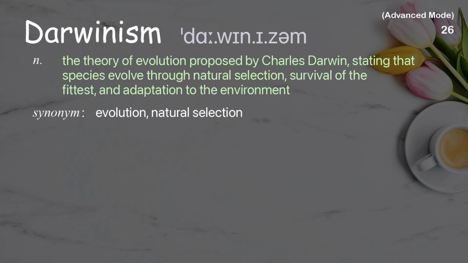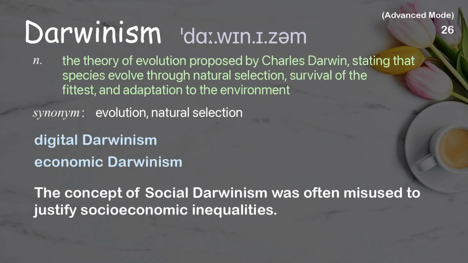Darwinism. The theory of evolution proposed by Charles Darwin, stating that species evolve through natural selection, survival of the fittest, and adaptation to the environment. Examples: Digital Darwinism. Economic Darwinism. The concept of social Darwinism was often misused to justify socioeconomic inequalities.